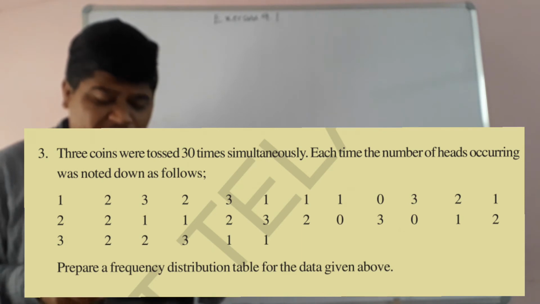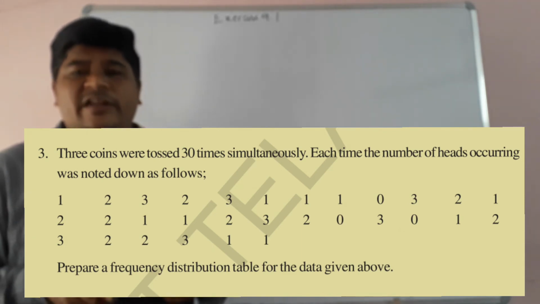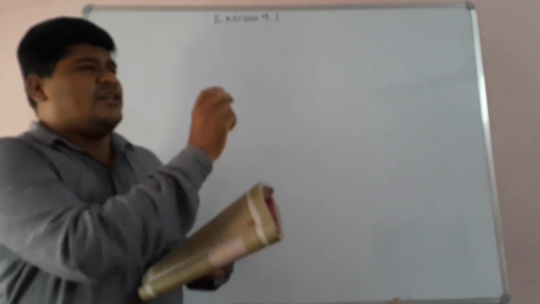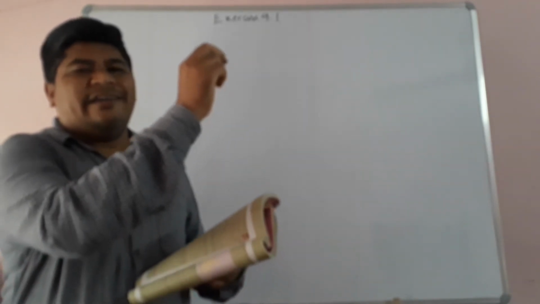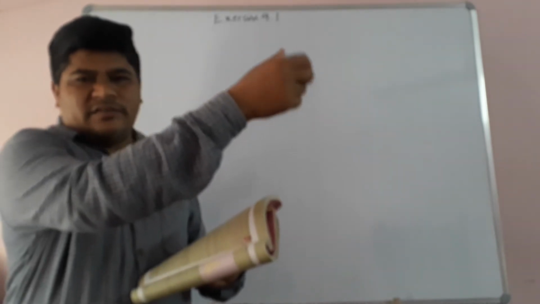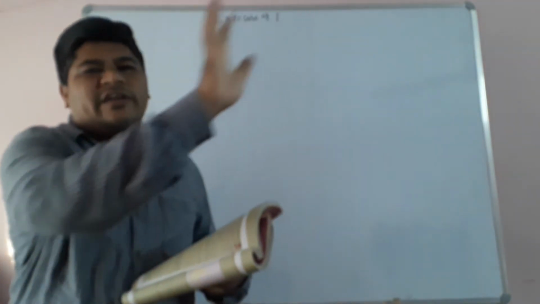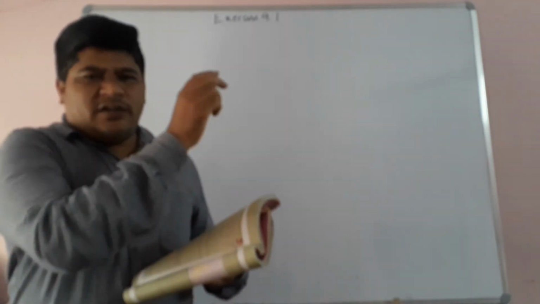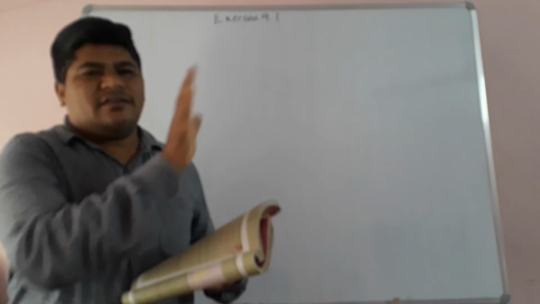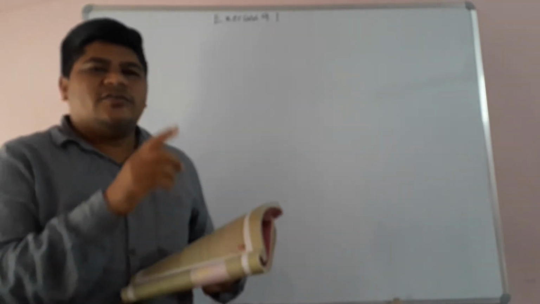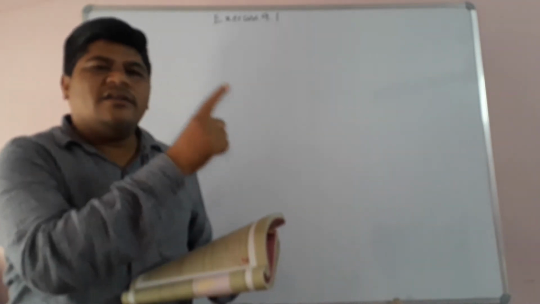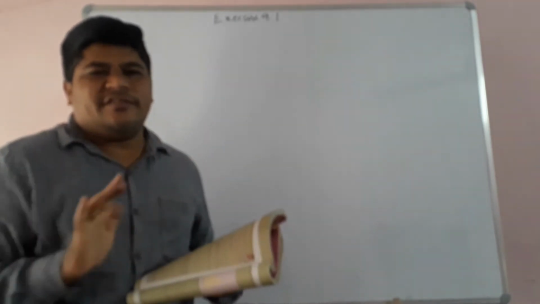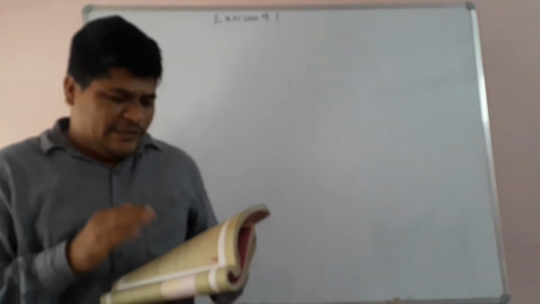So children, prepare a frequency distribution table for the above data. Very simple. First column: number of times heads occurred. Second column: tally marks. Third: frequency, means the number of times. So in the first column we will write 0, 1, 2, 3. Next, by using tally marks, we will write the frequencies like the previous problem. Okay, so children, please try this problem.